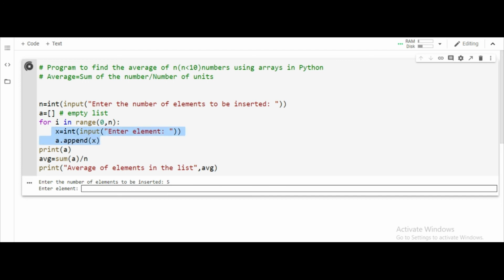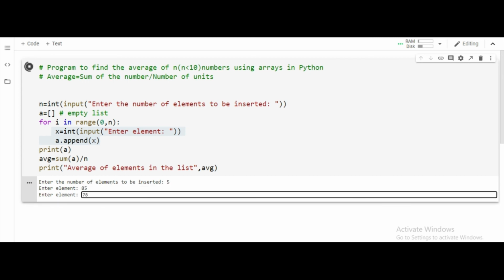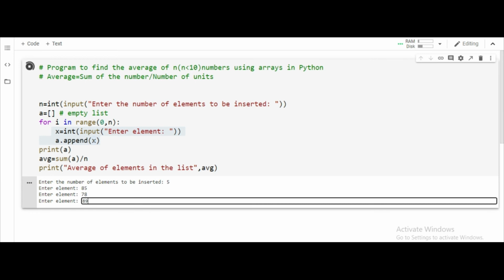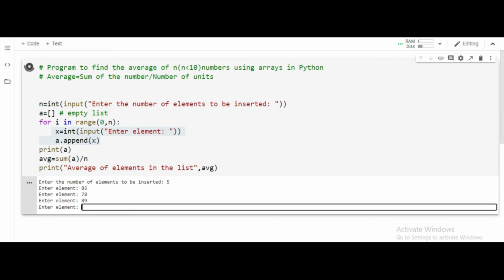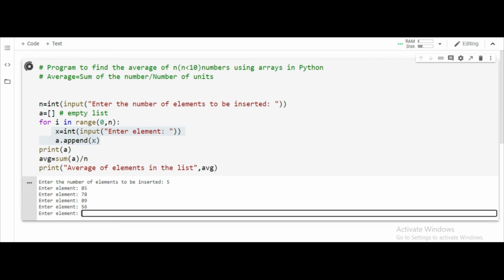First we ask the user to enter the element. For example, first I got 85, and then we insert that value into the list using append. Then we got 78, then 89, 65, 56, and the last one is 77. Now print a, it will show us the list of the elements that are there in this list, all these 5 elements.